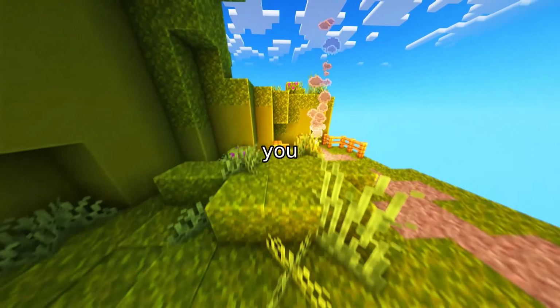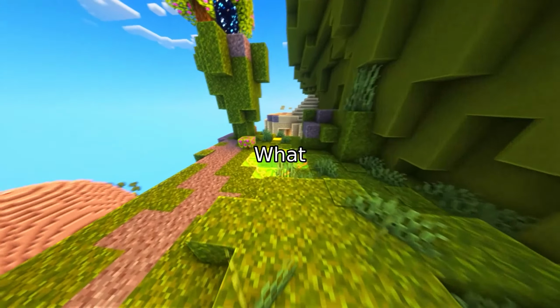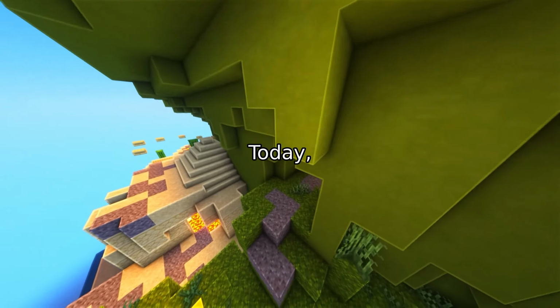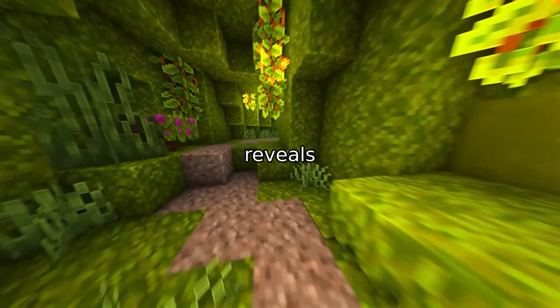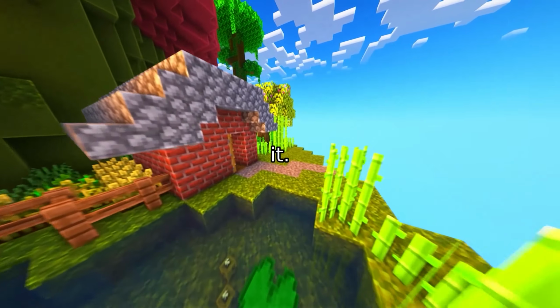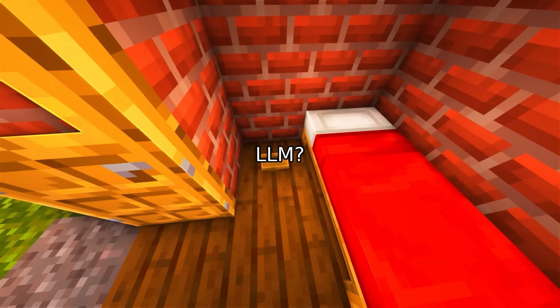Ever wonder if the AI you chat with might have a political opinion? What if your favorite language model secretly favors one country over another? Today, we're diving into a groundbreaking study that reveals how big tech's AI tools can pick sides, sometimes without us even realizing it. So what's a large language model, or LLM?